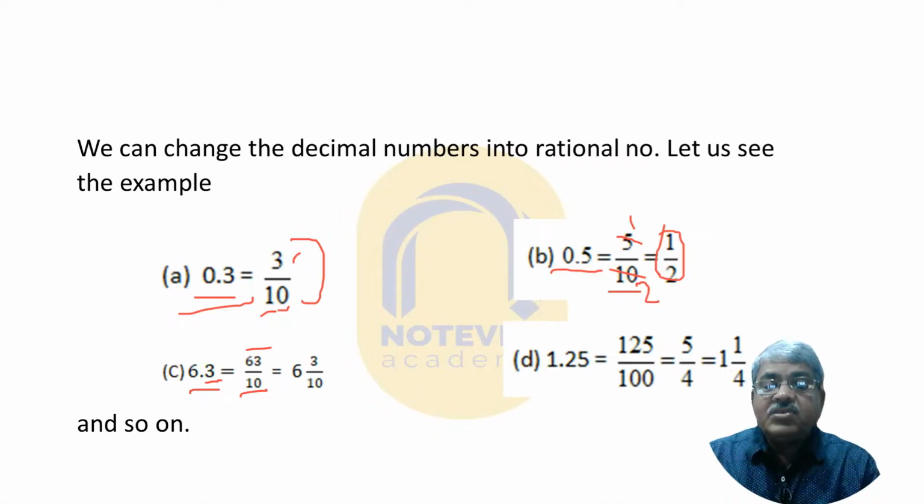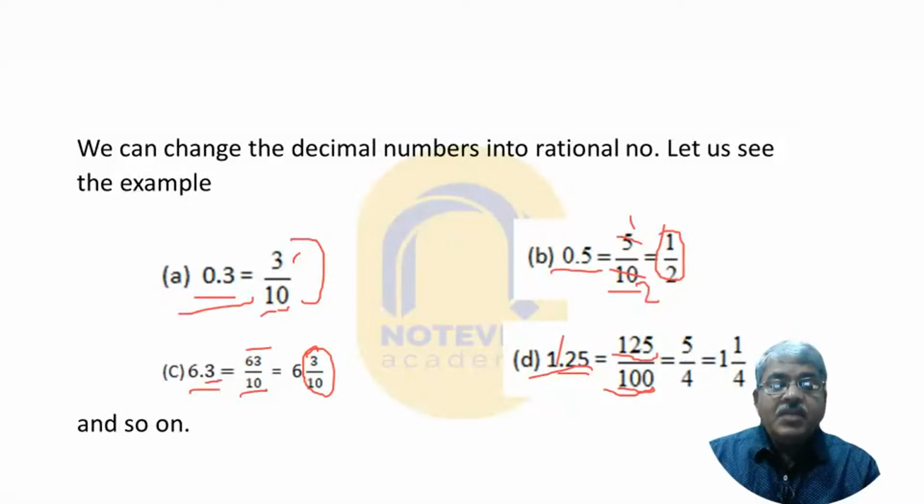Clear? Now see 1.25. Leave the decimal and write just 125. Now you see, 125 by 100. For two digits after the decimal we write two zeros with 1, so it is 125 by 100.